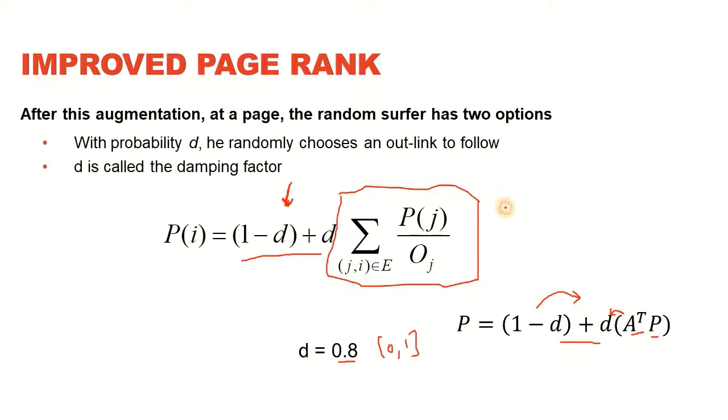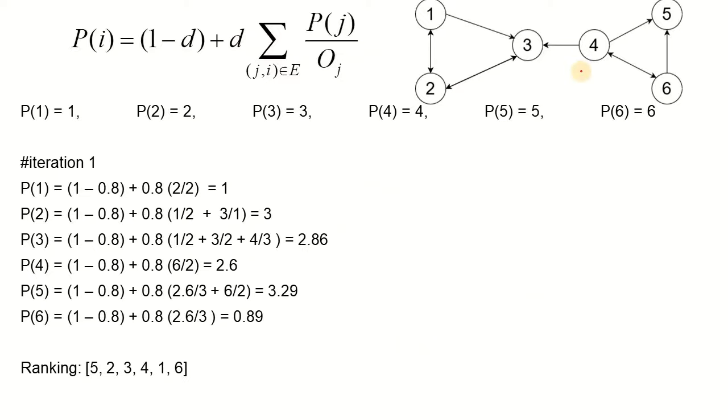So now using this formula, let's just evaluate PageRank for our sample network. So this is the network that we are going to use, and this is the formula that we have. Again, we need to assign the initial page ranks to all the pages, and we have used the same values, that is 1, 2, 3, 4, 5, and 6 for all the nodes. So node 6 has got the page rank of 6, node 5 has got the page rank of 5, and so on accordingly.